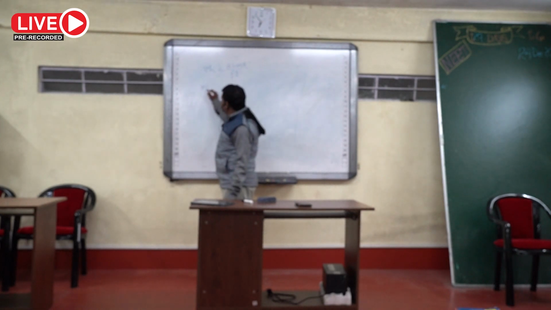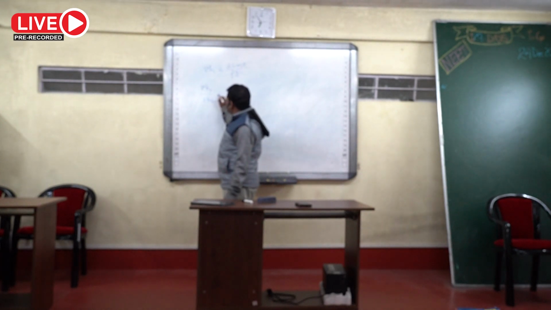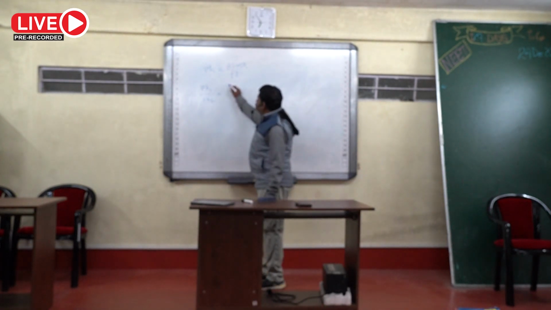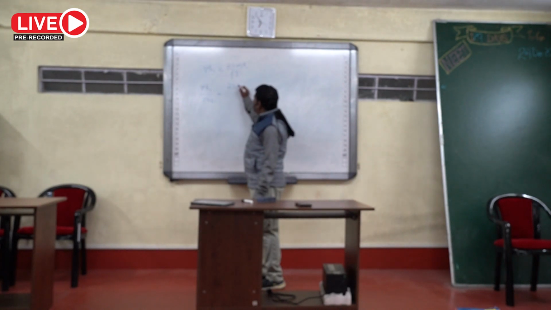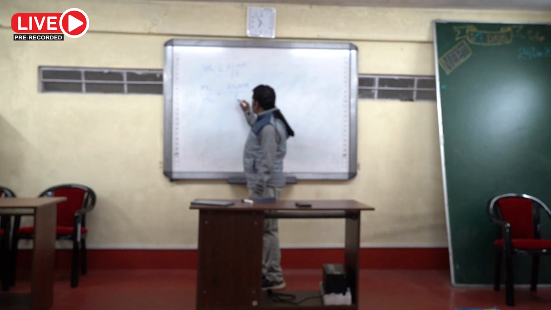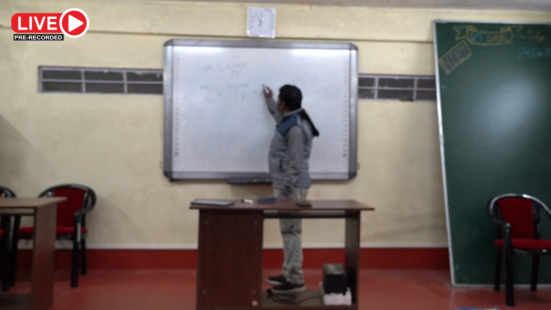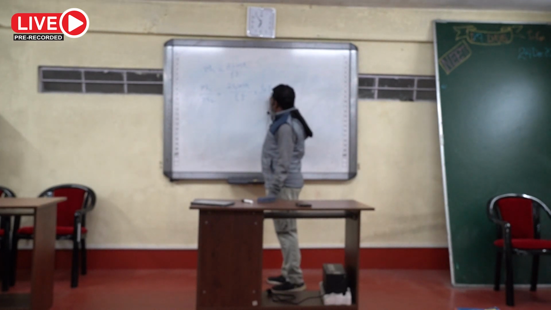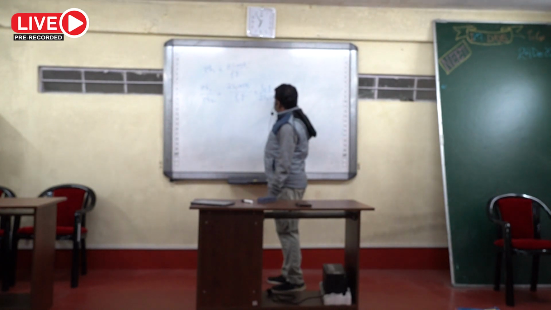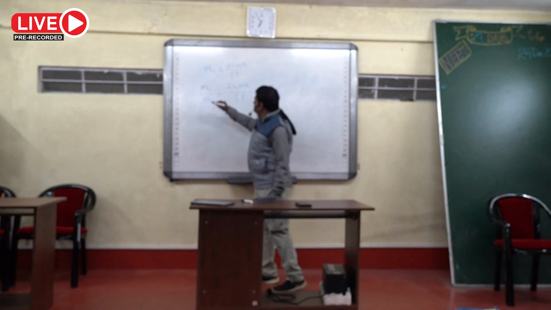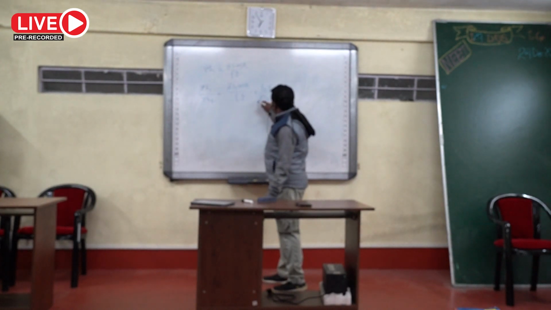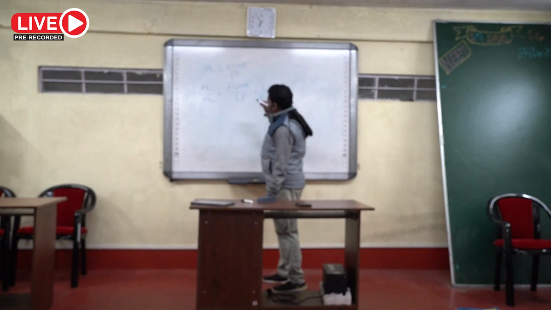So h1 by h2 for the second capillary equal to 2S1 cos theta 1 by rho 1 g, divided by 2S2 cos theta 2 by rho 2 g. So this r will cancel, 2 will cancel, g will cancel.